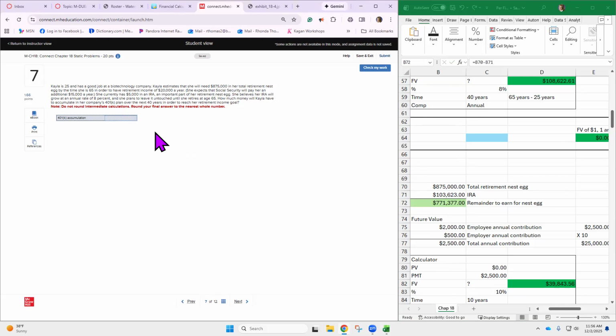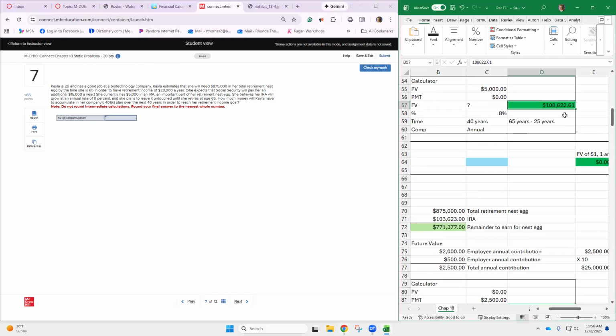It says round it to the nearest whole number. So when we calculated it on the future time value of money calculator, wouldn't the nearest whole number be 108,623? Yeah, down there you wrote it as 103.